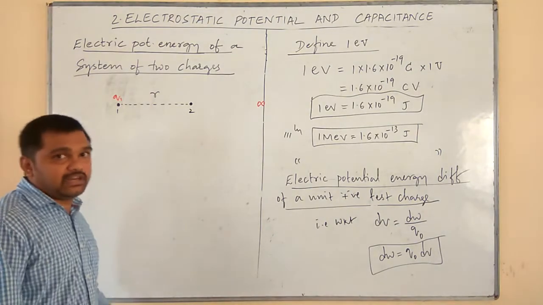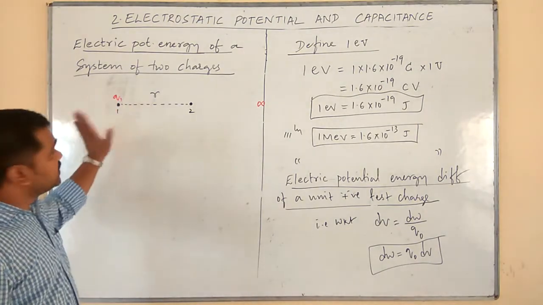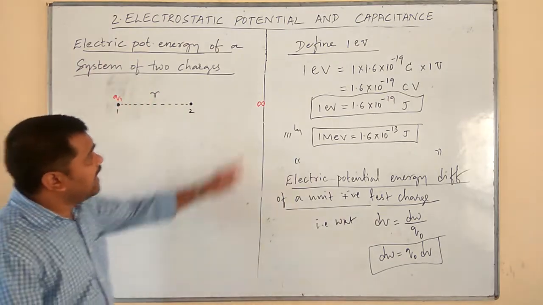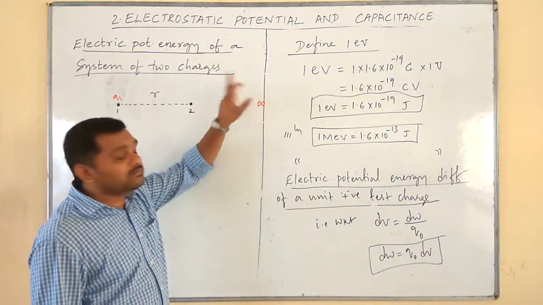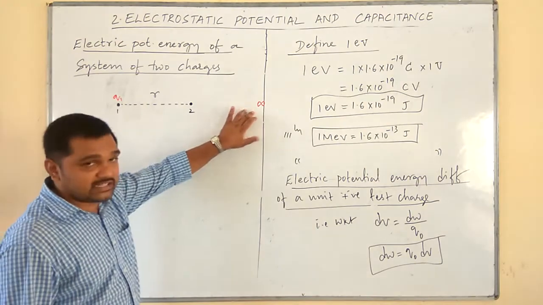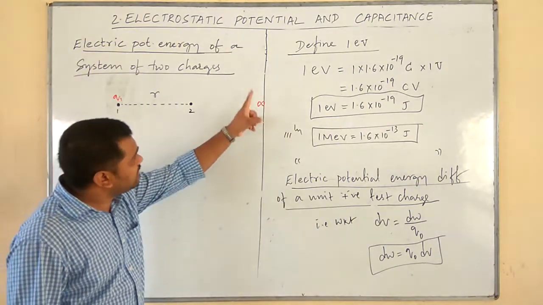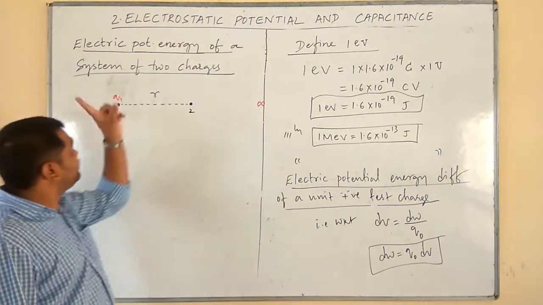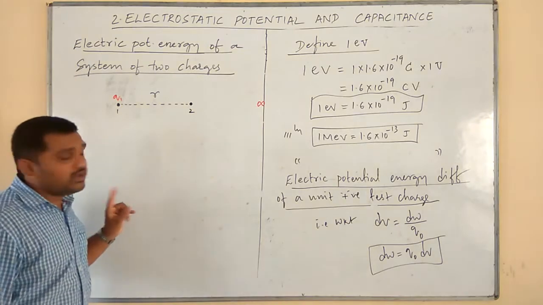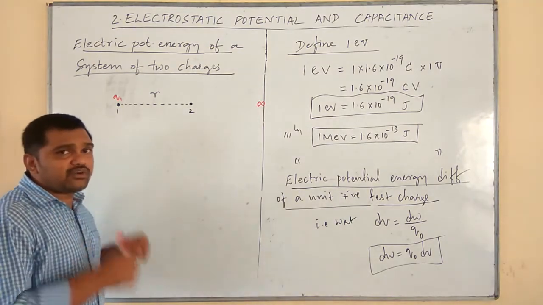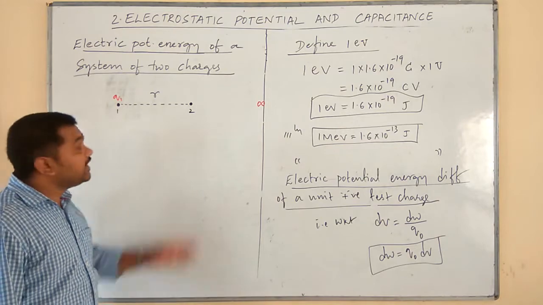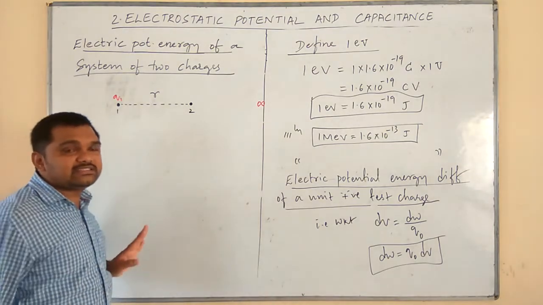In the absence of electric field, there is no electric field. At infinity, here are two charges Q1 and Q2. First I will bring that charge Q1 from infinity to point 1. Here what is the amount of work done in doing so? In doing so, the work done is 0.